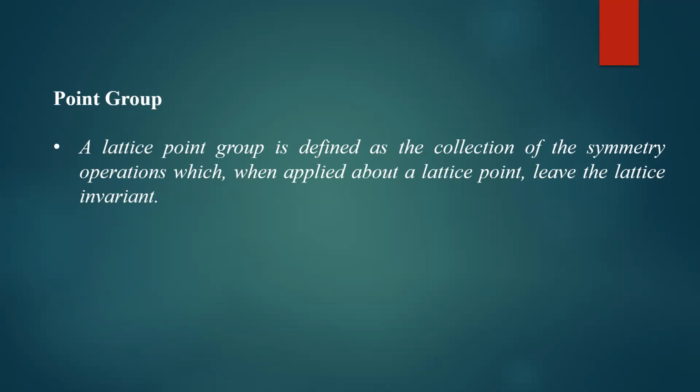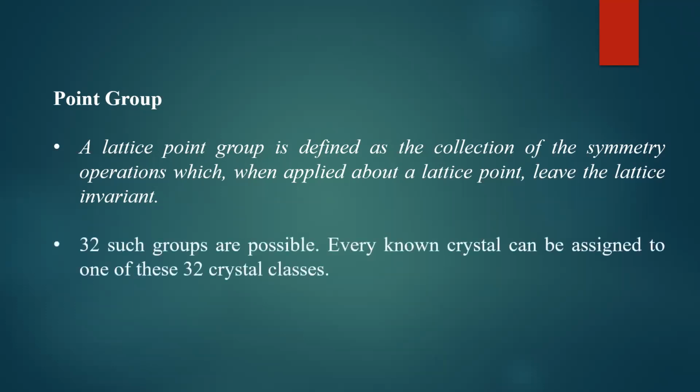Point group is a collection of symmetry operations with respect to a lattice point. That's why it is called a point group. Remember this. When a symmetry operation is applied about that lattice point, the lattice remains invariant. Lattice means crystal structure. For example, if we take an axis passing through a certain lattice point and rotate the crystal about that axis, it will leave the crystal invariant. Otherwise, the identical structure is observed even if you rotate by a particular angle.